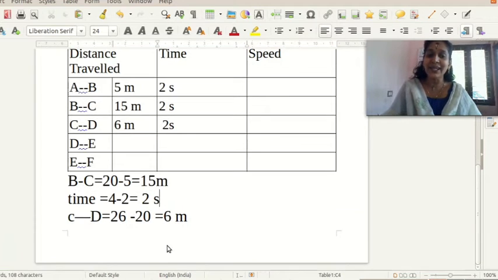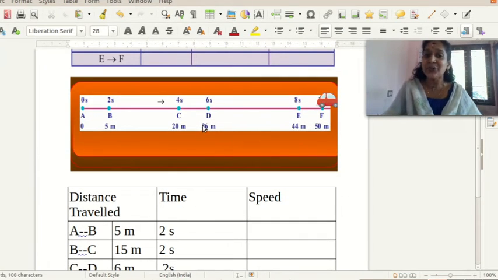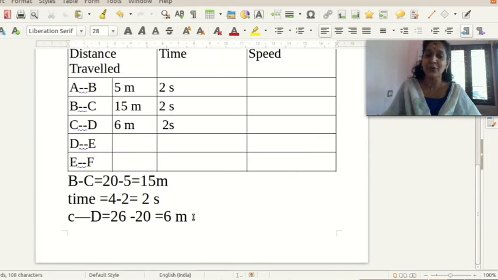From D to E, can you say? Yes, the distance covered is between 44 and 26 meters. So we have to subtract.